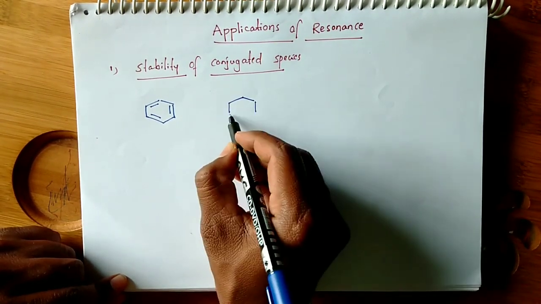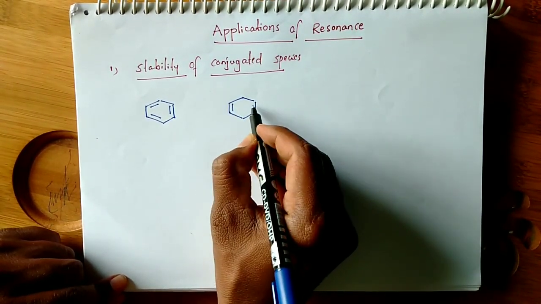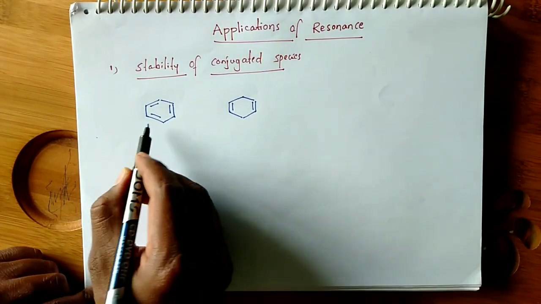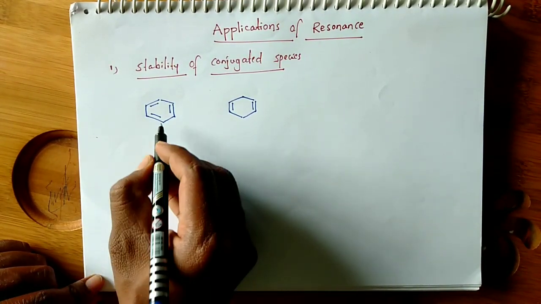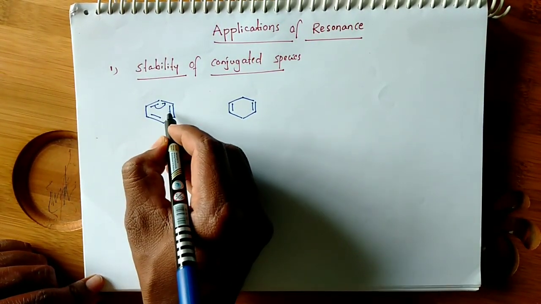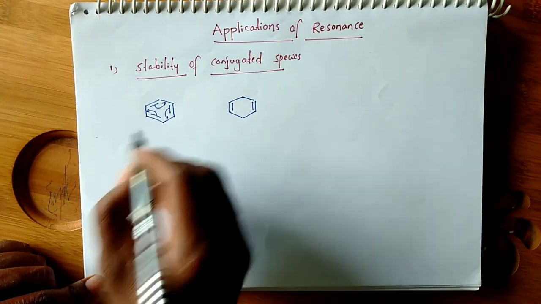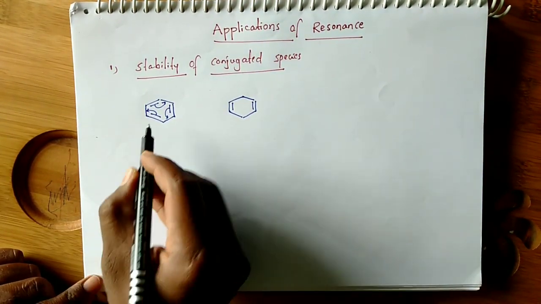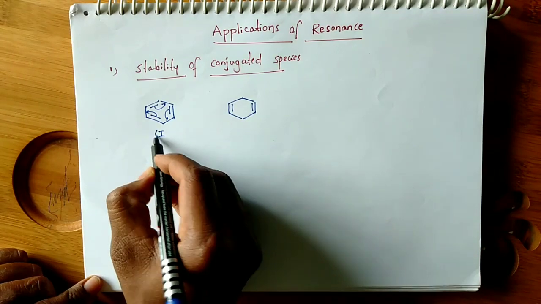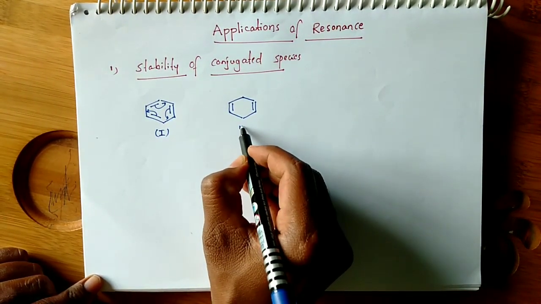Here I am giving one more structure. You can see there are two double bonds. Here three double bonds, but three double bonds are in conjugation. Just assume this is structure 1 and this is structure 2.